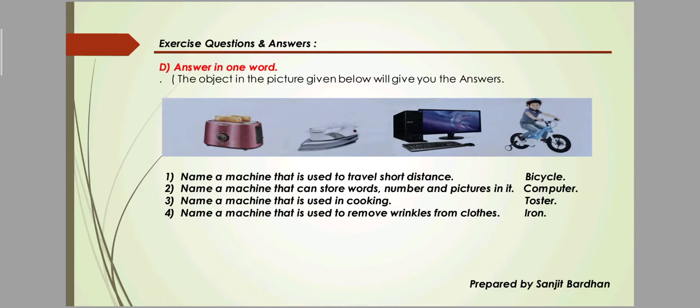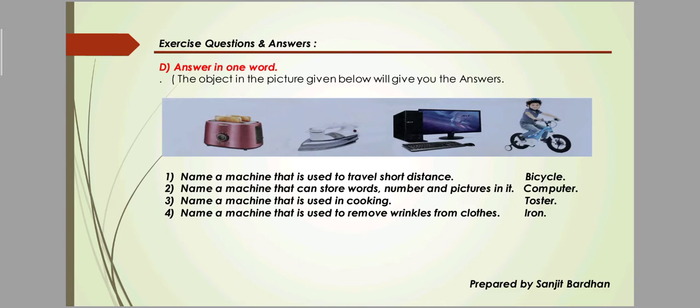Number 2: name a machine that can store words, numbers and pictures in it. We all know that a computer stores different things like words, numbers, pictures, etc. That's why the answer to number 2 is computer. Number 3: name a machine that is used in cooking. Toaster. Okay, this is called a toaster. A toaster is a machine that is used in cooking. Next is 4: name a machine that is used to remove wrinkles from clothes. Okay, the iron is the machine.